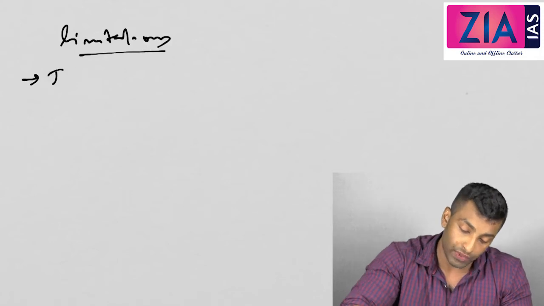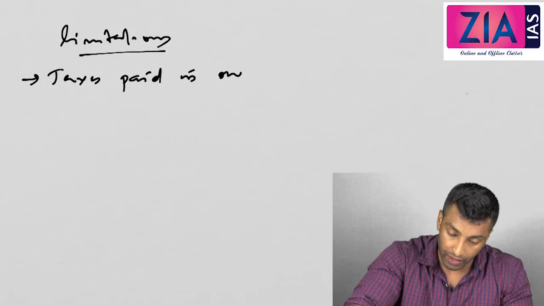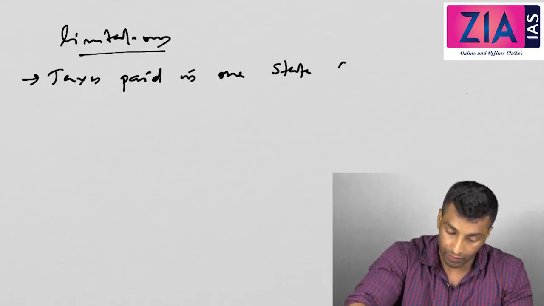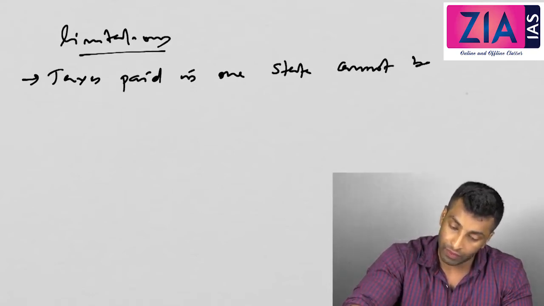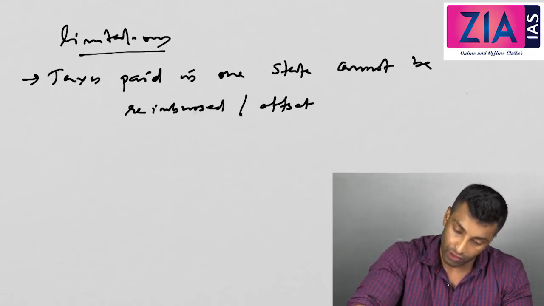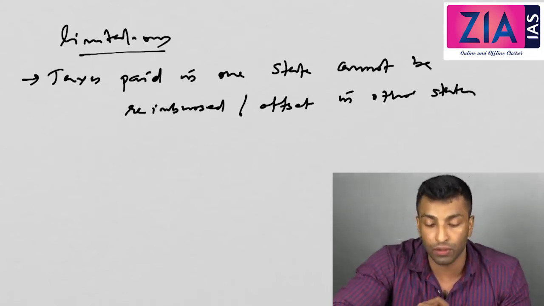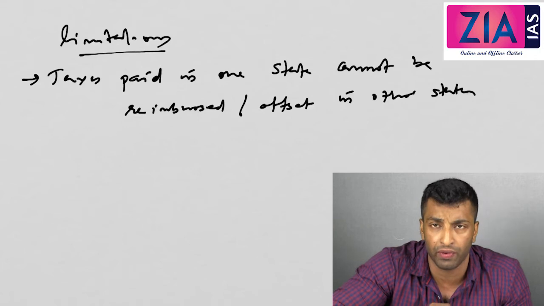Okay, so the taxes paid in one state cannot be reimbursed or offset in other states. So I have already told you in case of state VAT, it's a modified form of VAT.